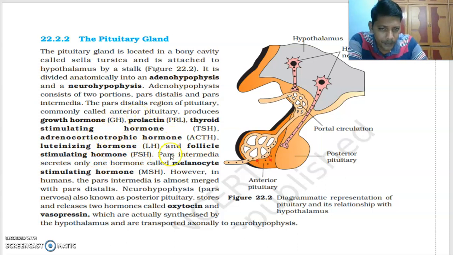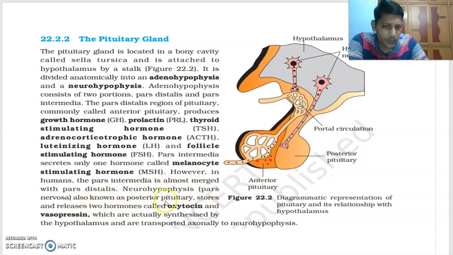Six hormones here. Pars intermedia secretes only one hormone called melanocyte stimulating hormone. However, in humans, pars intermedia is almost merged with pars distalis. Okay, now come to the neurohypophysis, this part. It is also called pars nervosa. Now you learned pars distalis, pars intermedia, pars nervosa.